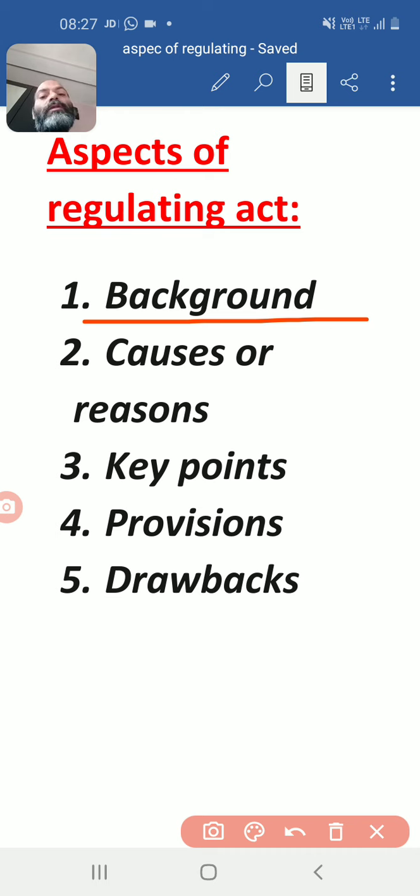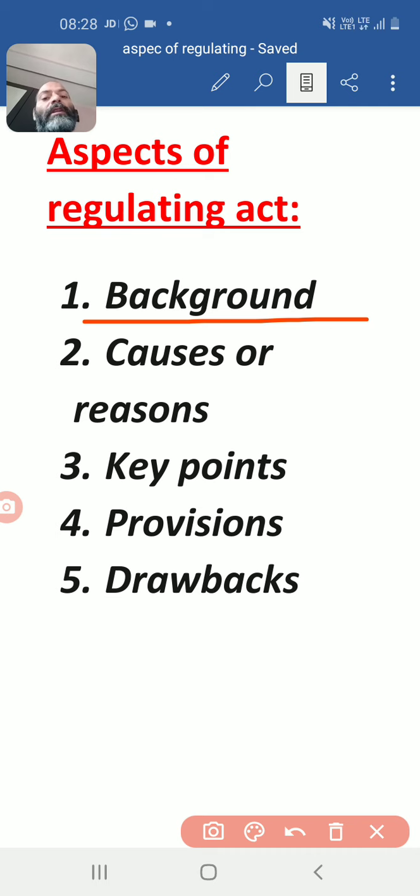Now we are going to talk on the next important incident, the Battle of Buxar in 1764. In the Buxar battle, Mir Qasim made a joint military alliance with Mughal Emperor Shah Alam and Shuja-ud-Daula, the Nawab of Awadh.